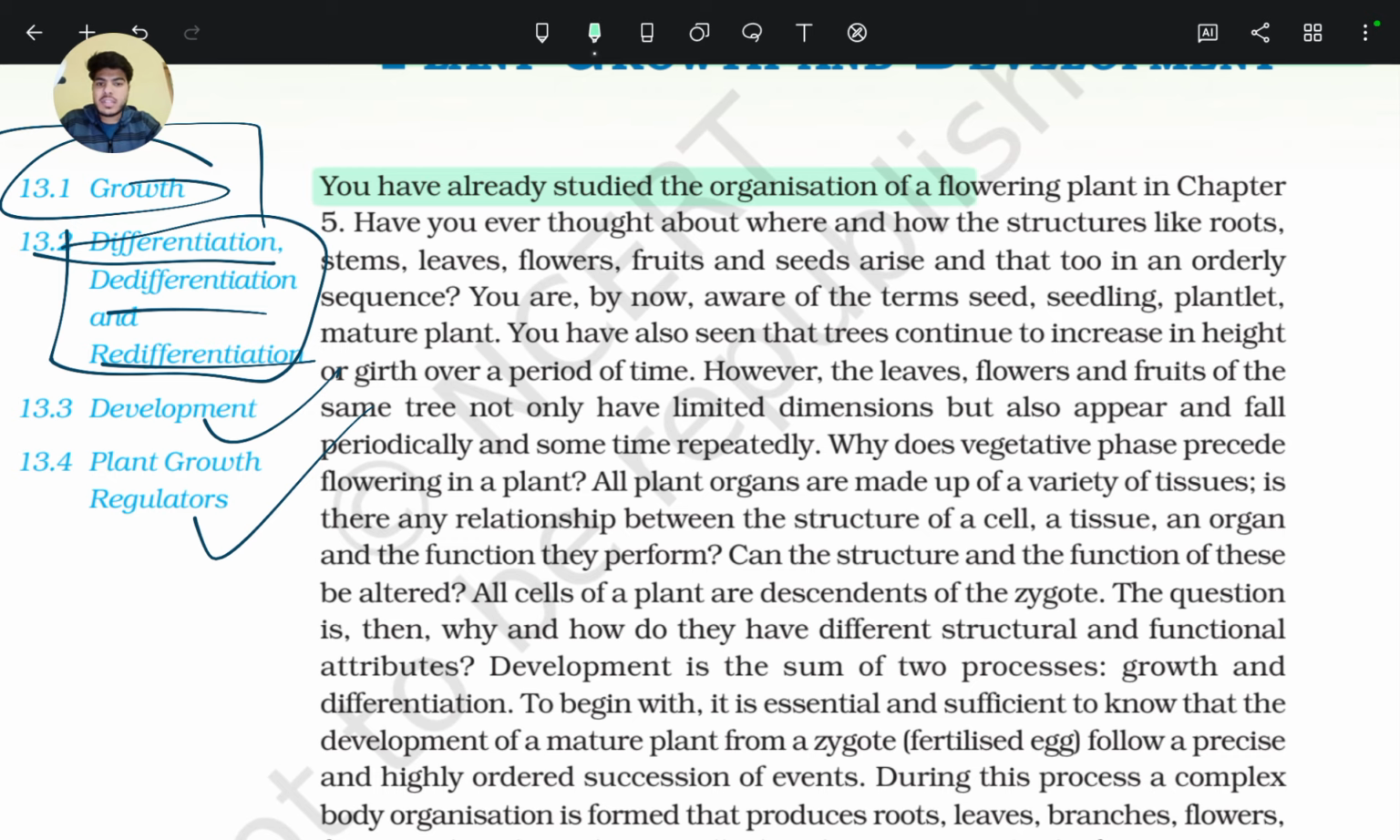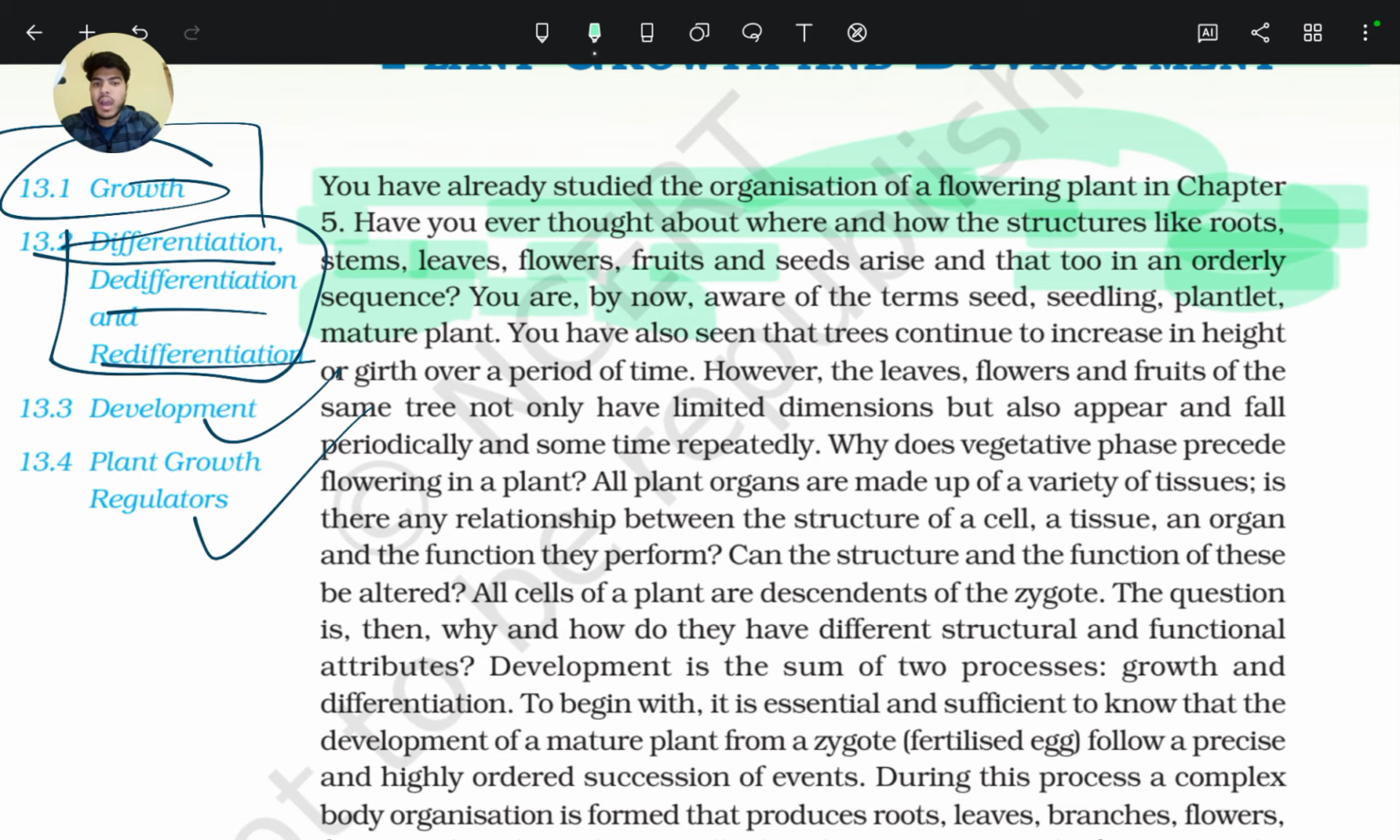You have already studied the organization of flowering plants in chapter 5, that is morphology of flowering plants. Have you ever thought about where and how structures like roots, stems, leaves, flowers, fruits and seeds arise on a plant, and that too in an orderly sequence? Like firstly roots grow, then stem, then leaves, then flowers, then fruits and seeds. So it is also in an orderly manner.